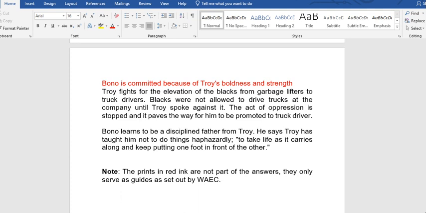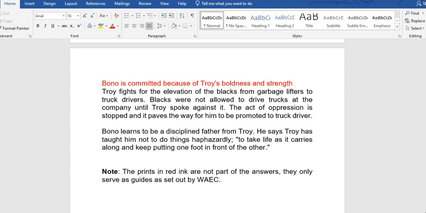Bono is committed because of Troy's boldness and strength. So he sees Troy as somebody that is committed to whatever he's doing. Very bold. Troy fights for the elevation of the blacks from garbage lifters to truck drivers. Blacks were not allowed to drive trucks at the company until Troy spoke against it. The act of oppression is stopped and it paved the way for him to be promoted to truck driver.